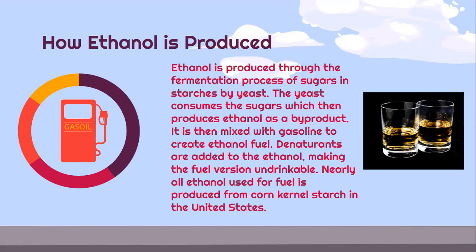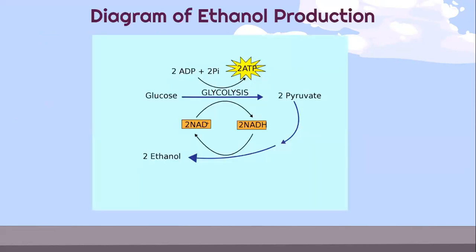So, if you were wondering, why am I drinking something that is put into gas? It's because the gas version has denaturants added to it, making it undrinkable. Nearly all ethanol used for fuel is produced from corn kernel starch in the United States. And here's just a little diagram of how ethanol is produced.